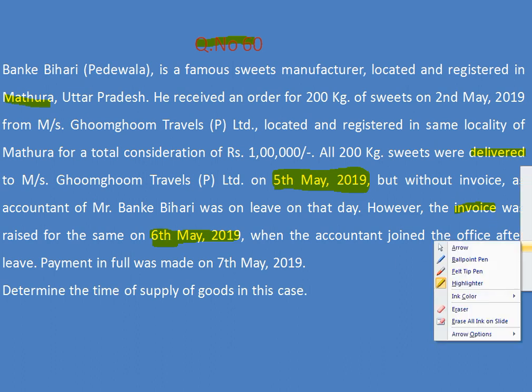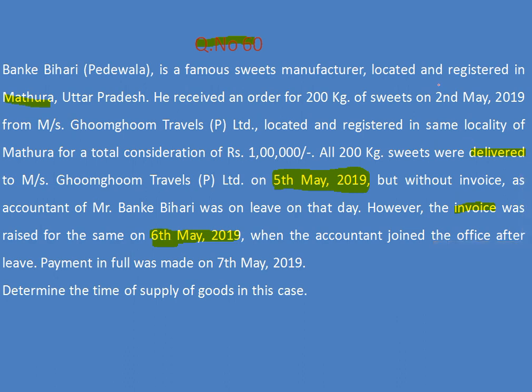So we have almost 4 dates. I will mark them here now. This was the date of order, this was the date of delivery, this was the date of invoice, and this was the date of payment. So 4 dates are there. Out of these 4 dates, you verify as per section 12 of time of supply of goods. I explained many problems previously. You go through the earlier solutions, apply the same concept in question number 60, and send the answer to me. This was the first question assigned to you all.